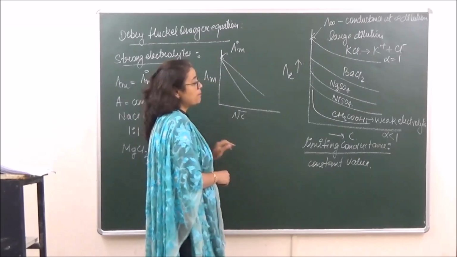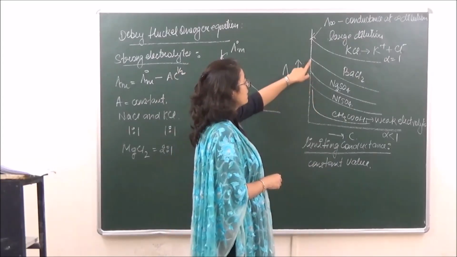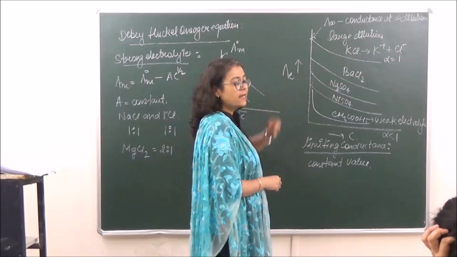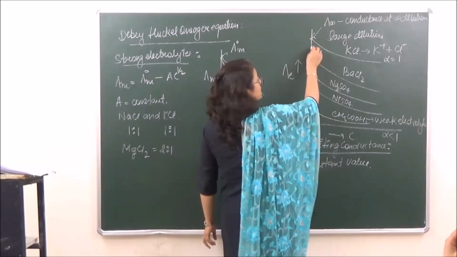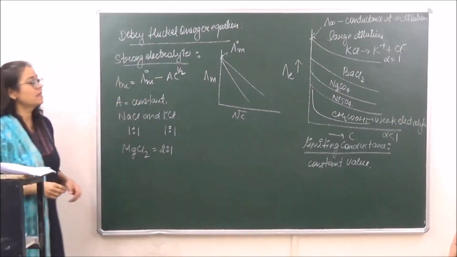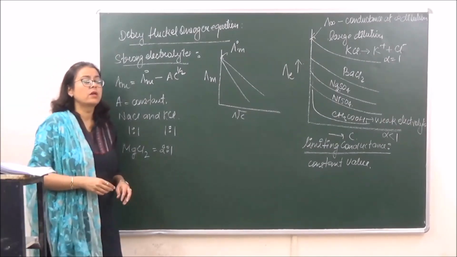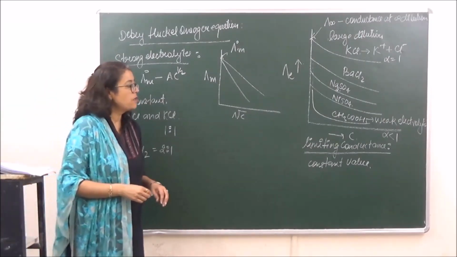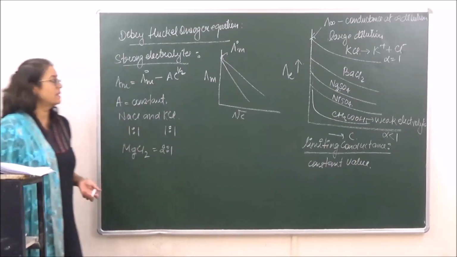But this does not happen for weak electrolytes, because we cannot calculate the conductance at infinite dilution. Even if you keep extrapolating, this will never reach the zero value. So to give an appropriate measurement for conductance for weak electrolytes, Kohlrausch put forward a law. So let's see what that law is.